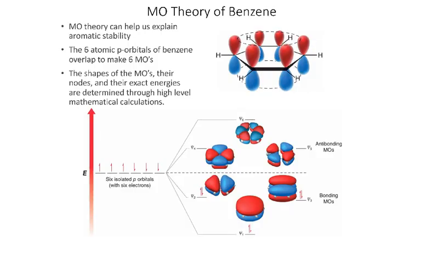So as we've done a lot these last 2 chapters, we can use molecular orbital theory to help explain the stability of benzene. So we have 6 atomic p orbitals. Those need to be conserved, so out of those we can make 6 molecular orbitals. And the shapes of the orbitals and their energies are given in this diagram. These are not easy to determine. They involve complicated mathematical formulas. Generally, you need powerful computers to solve these, but we're given the results here.